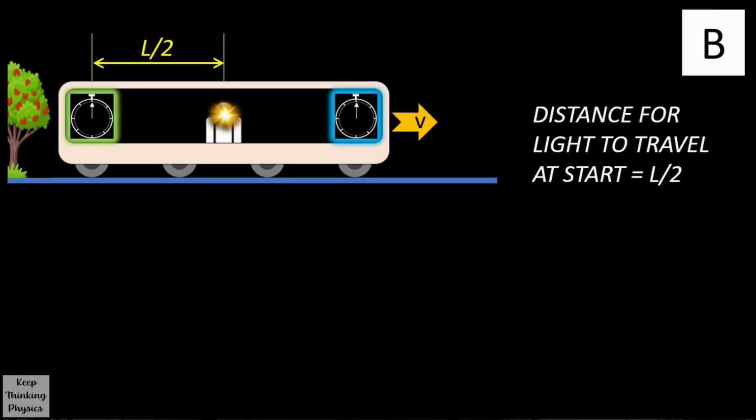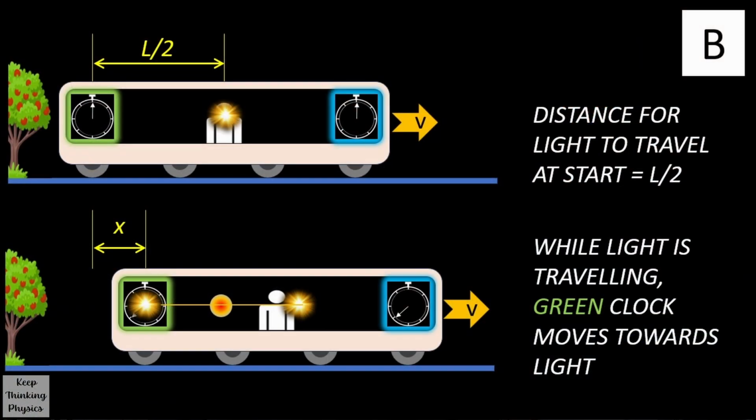Let's calculate the time difference between the green and blue clocks that Ben actually measures. We know when the clocks start that the light bulb is a distance L/2 from the clocks. The green clock is moving towards the light, so the green clock's motion is reducing the distance that the light will have to cover. The distance which the green clock has moved before the light hits it can be called x. Now we know that the clocks start as the light is emitted and the clocks stop when the light hits them. For the green clock, this time is called TG.